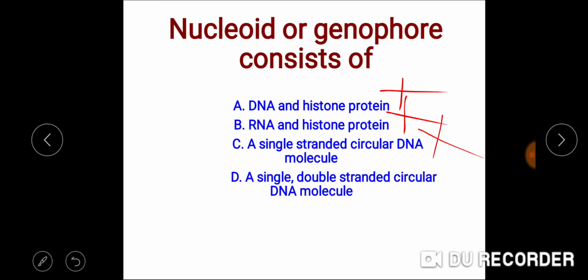The D option is a single circular molecule. It is a single circular chromosome, but it is double stranded, double helical, with 2 strands in the DNA. So it is the right answer.